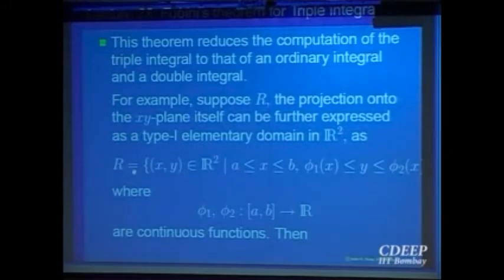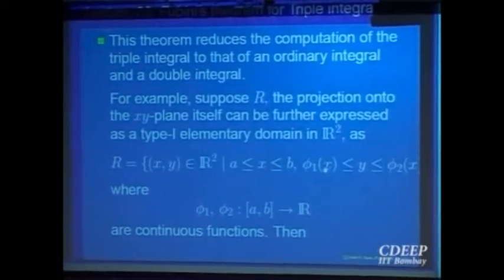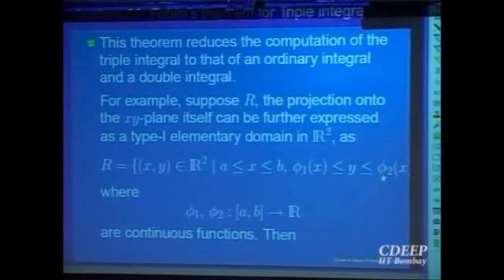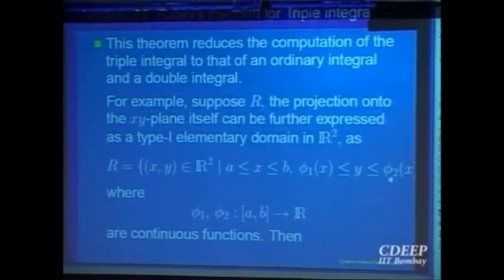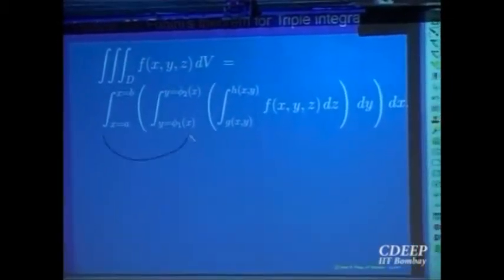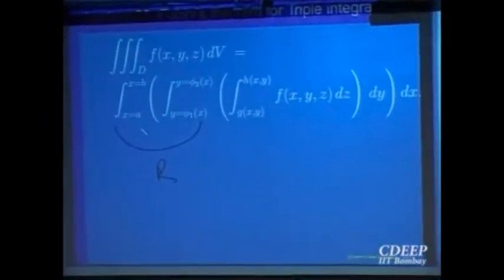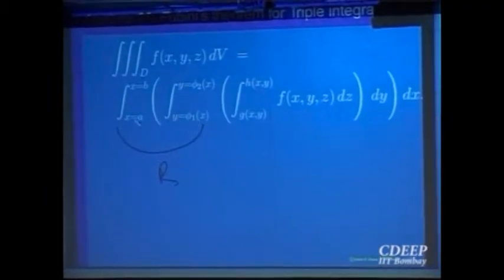Supposing that the projection is a region of type 1, where (x,y) in R2, so that x is between a and b, and y is between phi 1 of x and phi 2 of x, where phi 1 and phi 2 are continuous functions of the variable x. Then you can write your triple integral: this portion corresponds to the double integral over R, and using our knowledge about double integrals by Fubini's theorem for two variables, the integral over R can be written with one variable at a time.